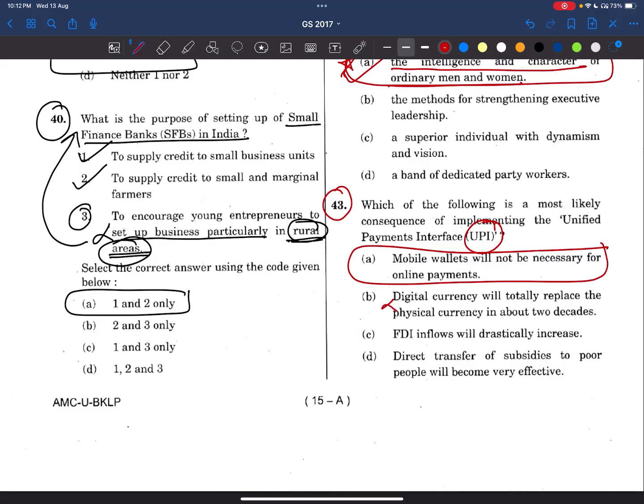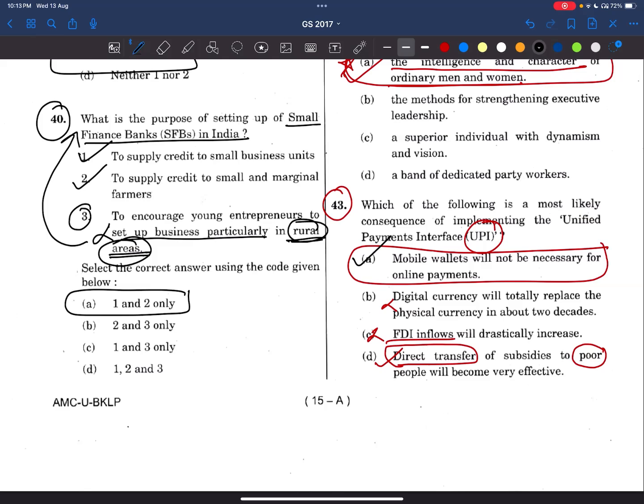We are talking about digital transactions. Now see, FDI inflows. It is not about FDI. Now, direct transfer of subsidies to people will become very effective. Yes, this can also be the answer, but this is the effect of UPI. This is one narrow part. Direct benefit transfer is a narrow part. On the whole, we are talking about the most general option, where we do not need any mobile wallets. Directly from bank to bank, we can do online transactions.